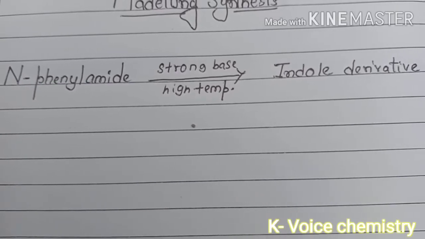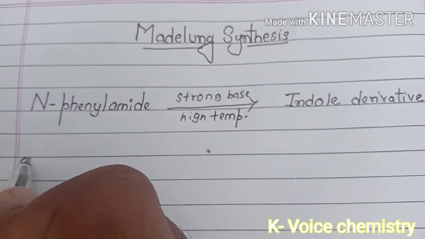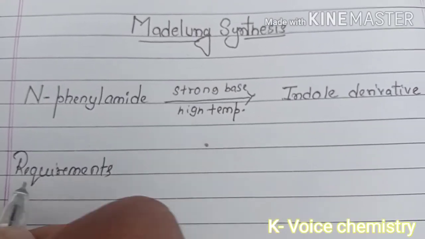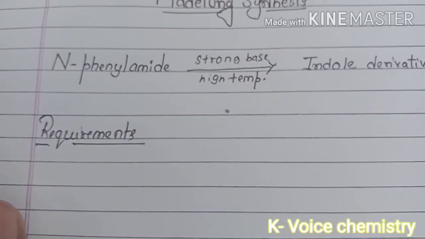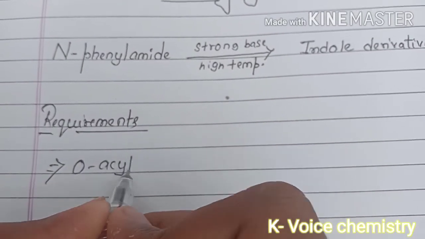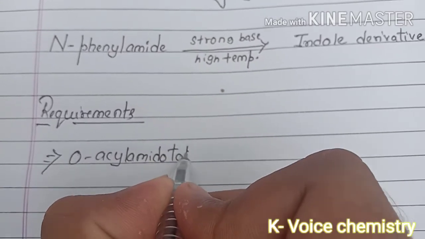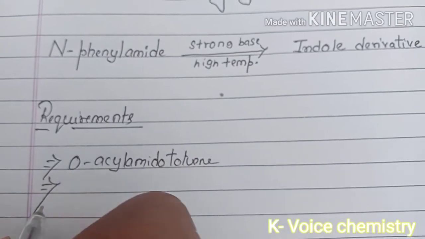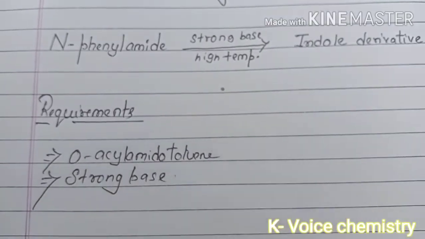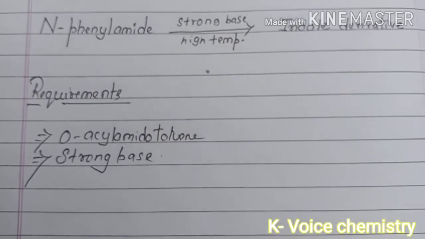Let us talk about the requirements. The requirements for this reaction will be: first, ortho acyl amido toluene, and the second will be a strong base. So I hope that the requirements are clear. So let us start the reaction mechanism.